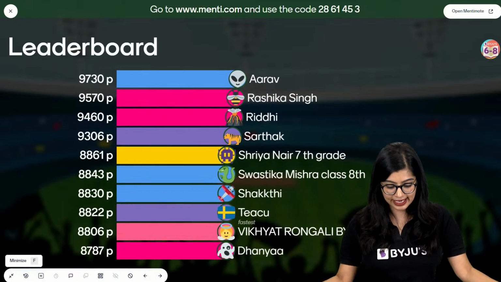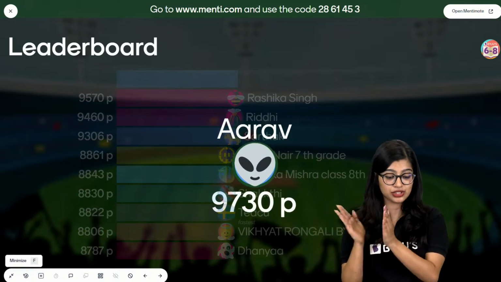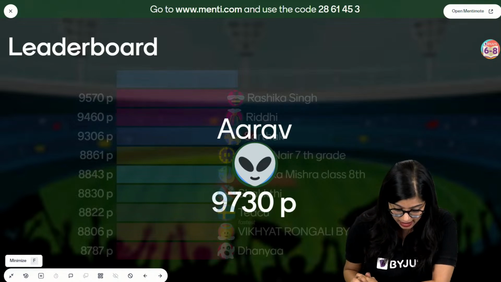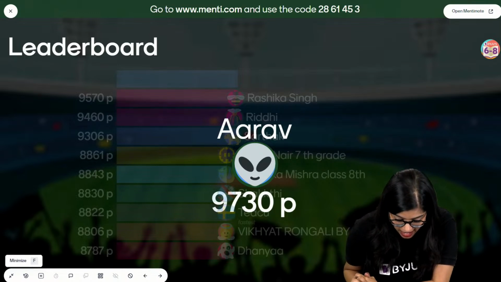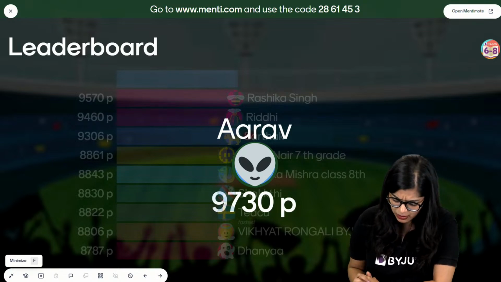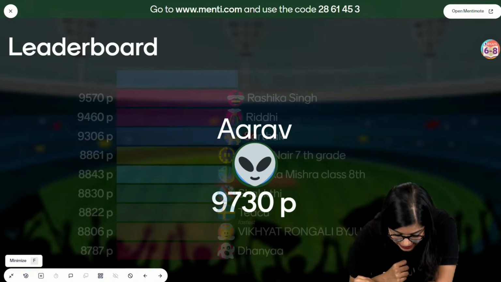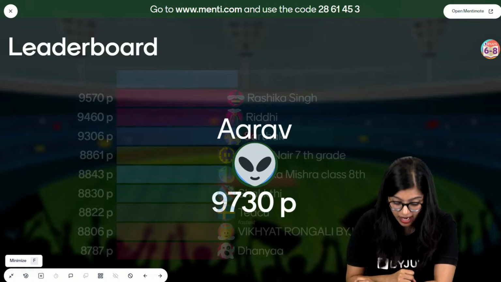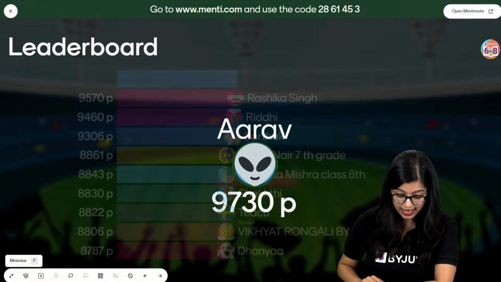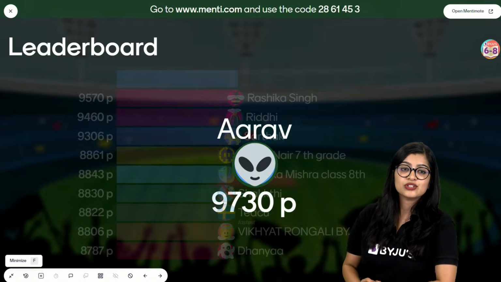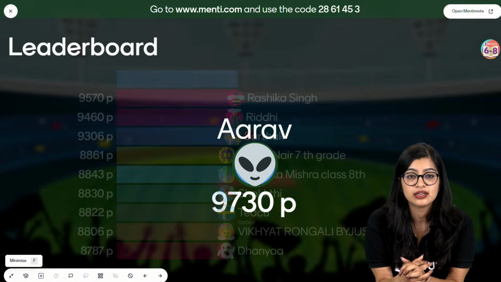And now, of course, I can see that Arav has made it to the top with 9,730 points. Then I can see Rashika. Then I can see Riddhi, Sarthak, somebody who's from 7th grade whose name I'm not able to see, along with Mishra, class 8. Then I can see Shakti, Teka, I think that is Aradhya. Then I have Vikhayat, Rongali, BYJU'S student, and Dhanya. So well done, all of you, well done.